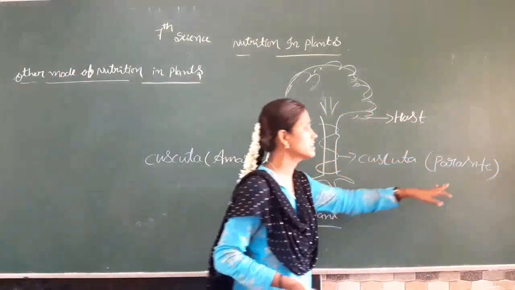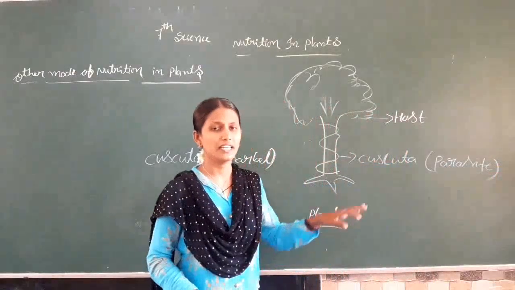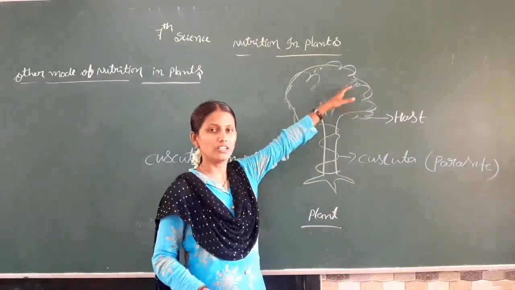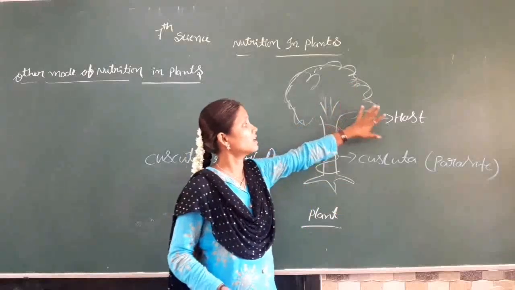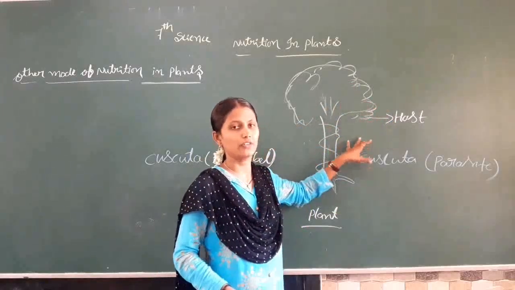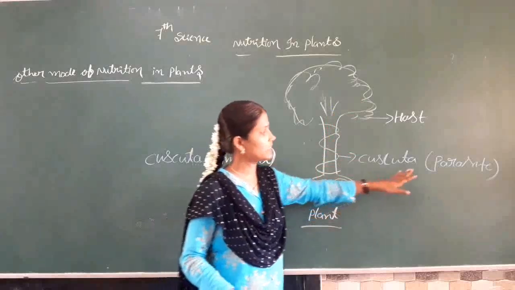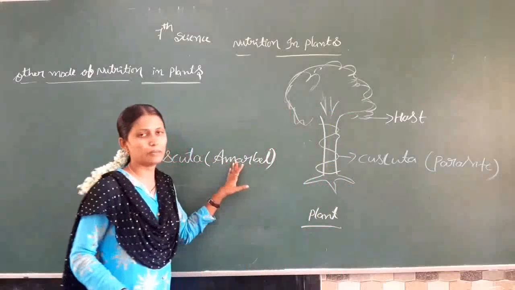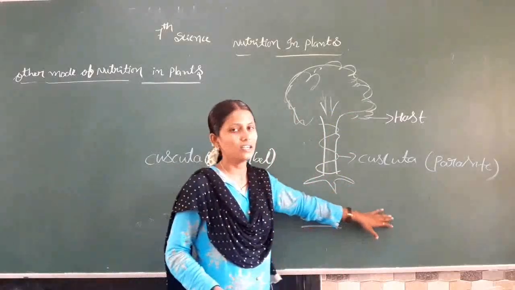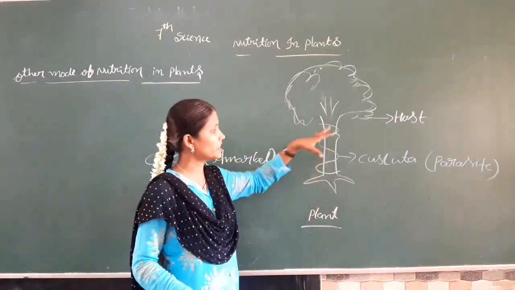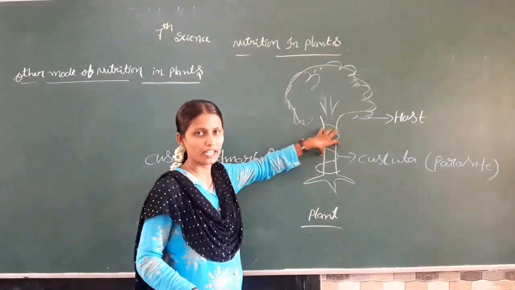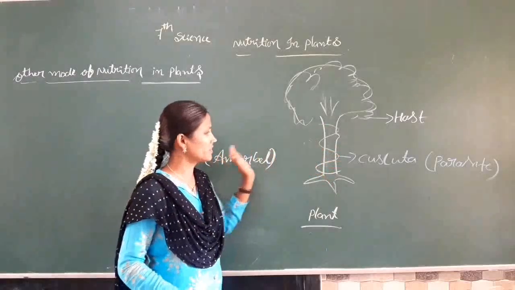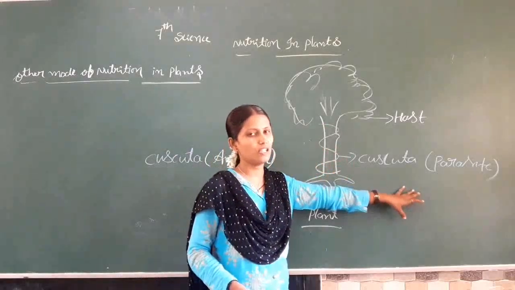Here parasites are organisms which live on another organism and get food from that organism. That is why we call them parasites. Cuscuta, or amarbel, is also a parasite. It lives on another plant and gets food from that plant, the host. So we call Cuscuta a parasitic plant.